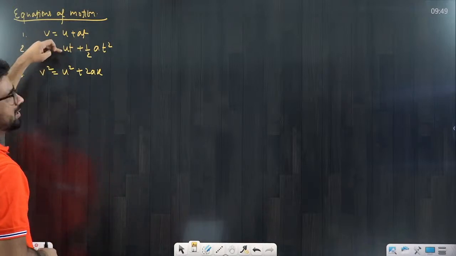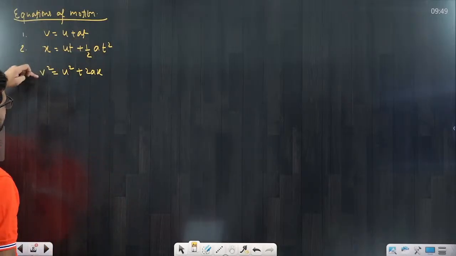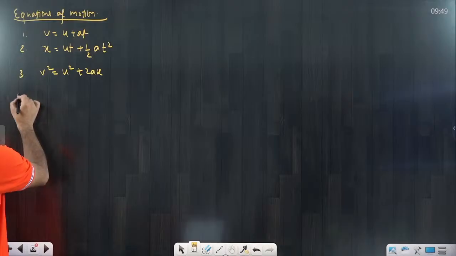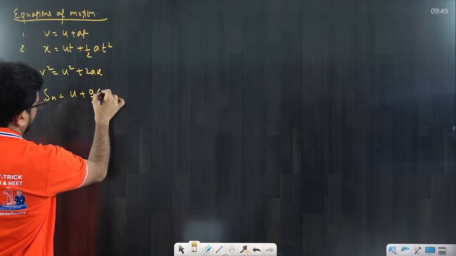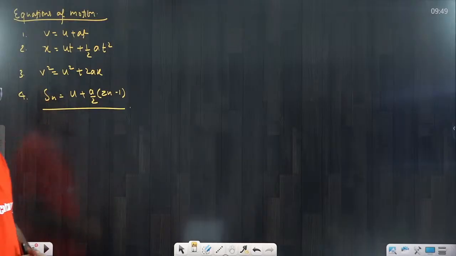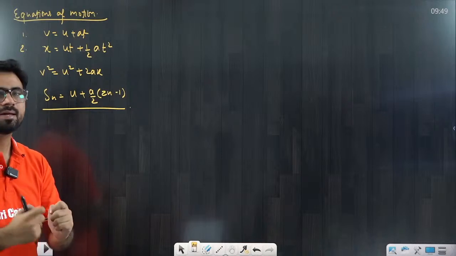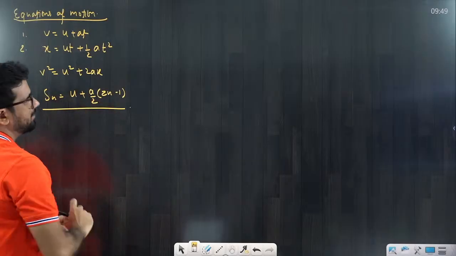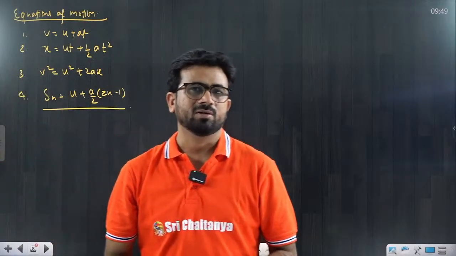Displacement, u is the initial velocity, and again we know t, and what a is, we all understand. Similarly here also there is a final velocity, initial velocity, acceleration, and displacement, not distance. One more formula we write, that is Sn is equal to u plus a by 2 into 2n minus 1. That's the very standard result that we are using. This is what, beta: Sn means the displacement covered by the particle in the nth second. u is the initial velocity, a is the acceleration, and n is the time, whatever second. Suppose you are saying fifth second, what is the displacement covered.